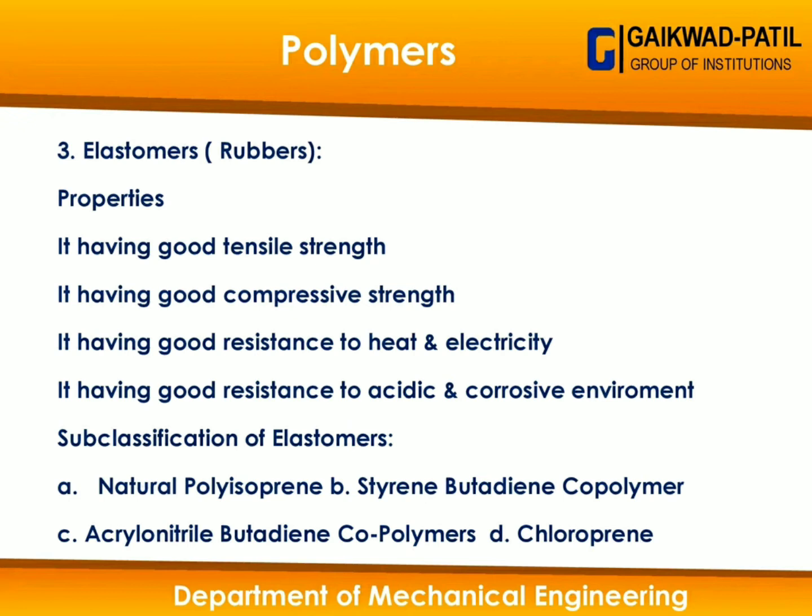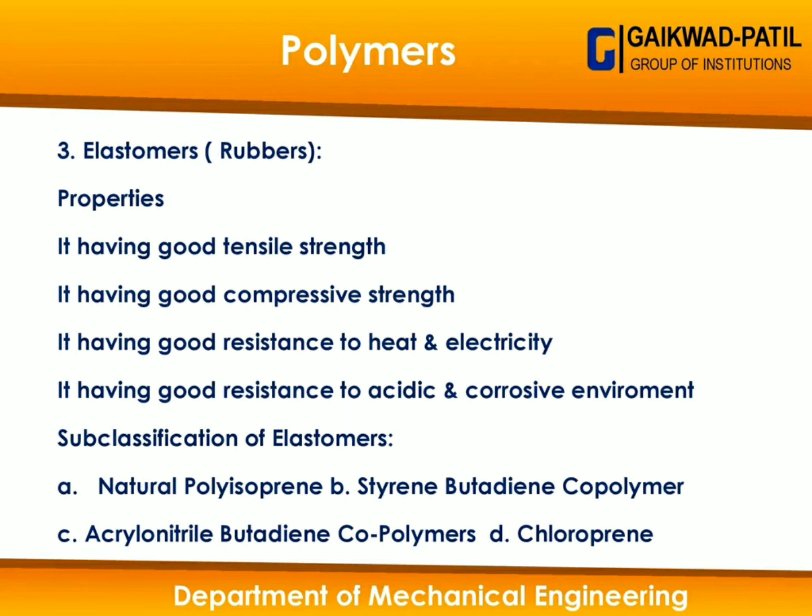So what is the basic application of natural polyisoprene? It has basic application in tire manufacturing, tube manufacturing, then various hoses, pipes, seals, and gasket manufacturing, with application in industrial areas. Natural polyisoprene has a temperature tolerance of around 60 degrees centigrade to 100 degrees centigrade.